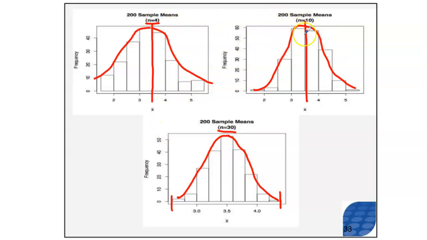As the sample size gets larger, the spread gets smaller. And you should remember that that concept is called the law of large numbers. As the sample size increases, the difference between x bar and mu approaches 0, the spread becomes smaller.